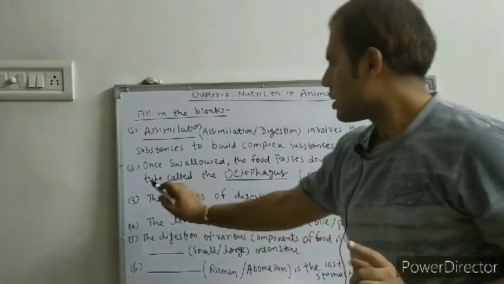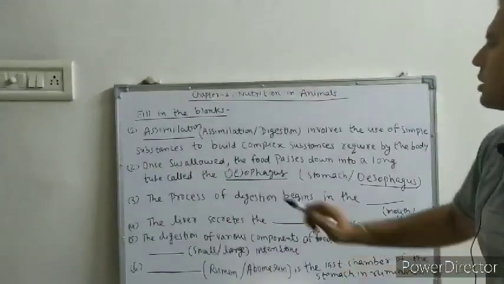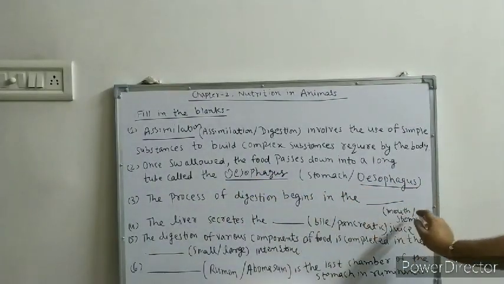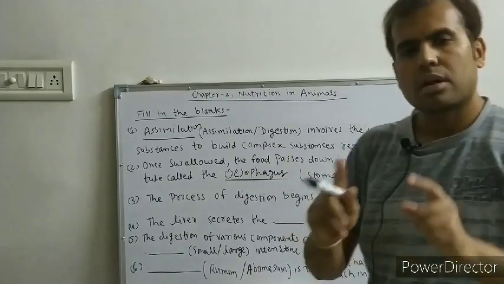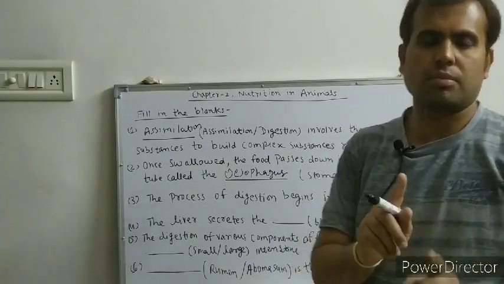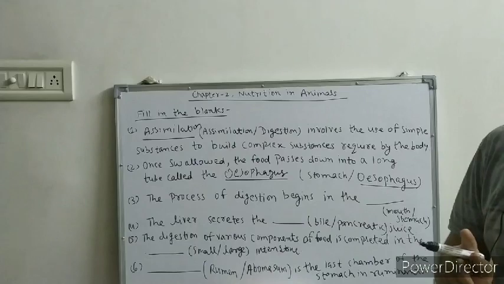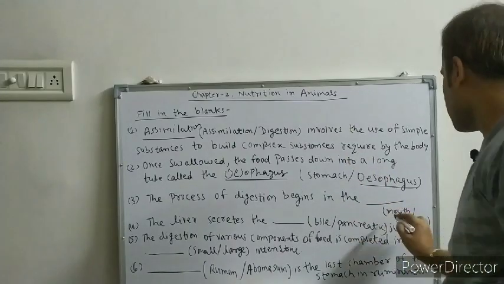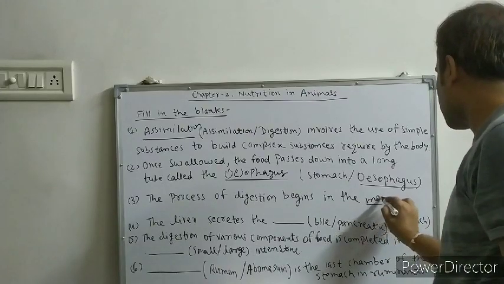Understand? And third question, the process of digestion begins in the mouth or stomach. So in the human digestive system, the process of digestion begins from the mouth. So the answer is mouth.